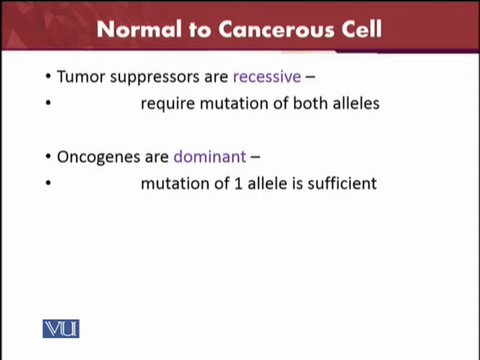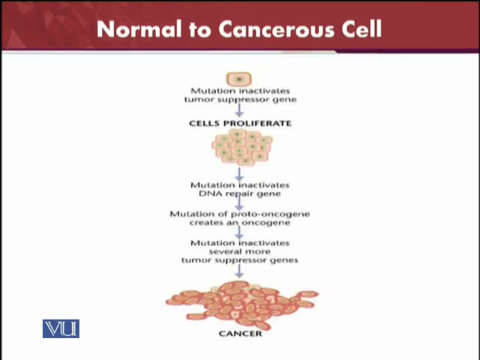However, if the oncogenes are already dominant inside the body, then one gene or one allele is enough, and the mutation will cause cancerous cells. Here is an example of how, because of mutation, the proto-oncogenes will be converted into oncogenes. Mutation inactivates tumor suppressor genes.